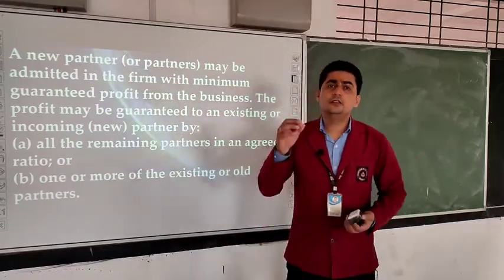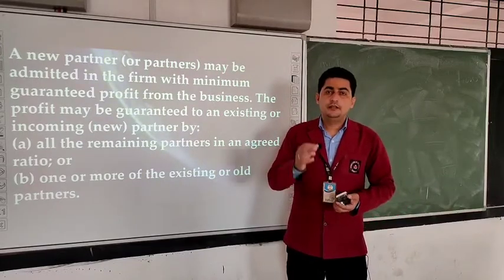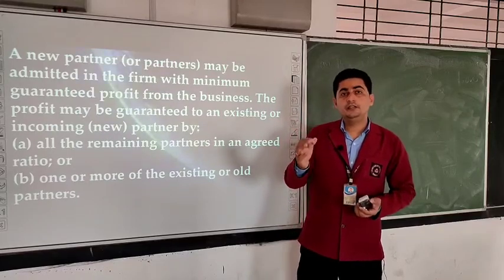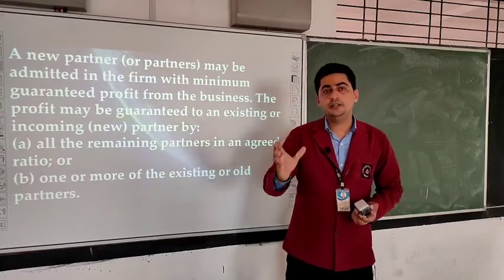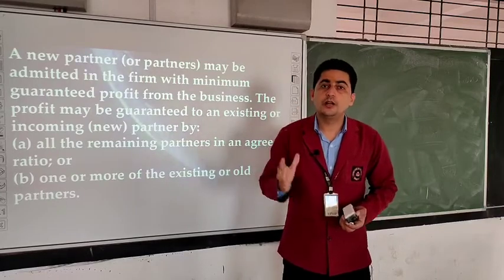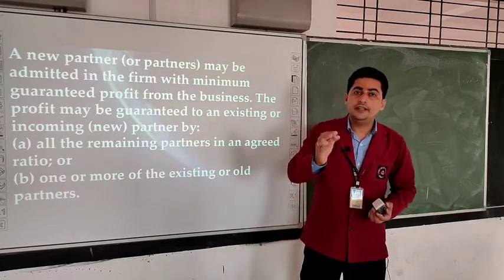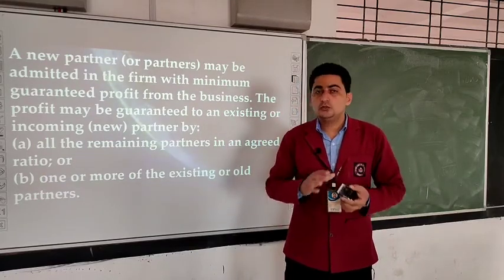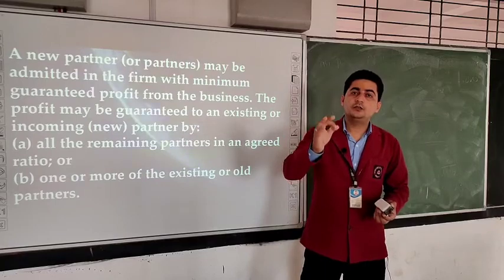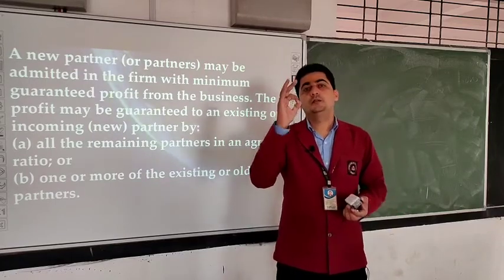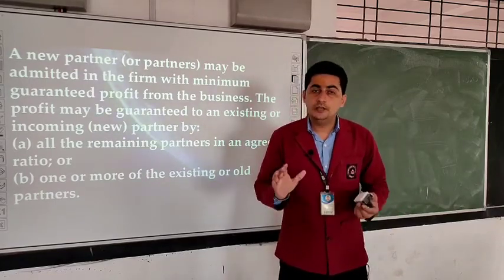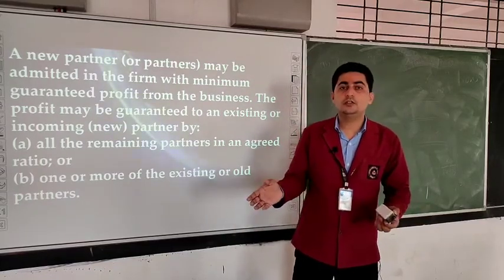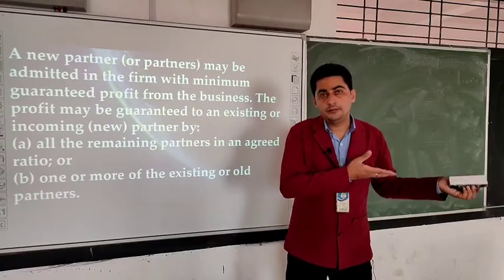Students, minimum profit guarantee, minimum means कम से कम. So minimum profit guarantee means कि कम से कम जिसको हम गारंटी दे रहे हैं उसको उतना प्रॉफिट तो होगा ही. For example, if A has given minimum profit guarantee to C of 10,000 rupees, so anyhow minimum 10,000 will be received as a profit by C from the firm. If any deficiency is there, for example, if he is only getting 8,000, so remaining 2,000 will be borne by A or paid by A.